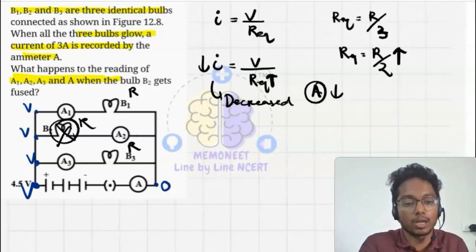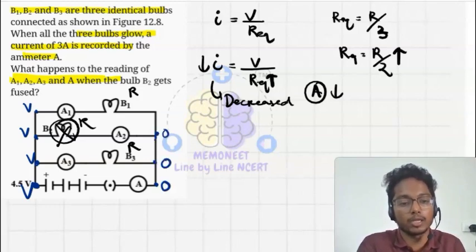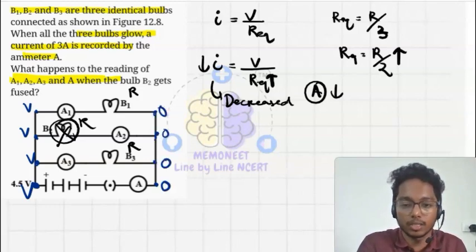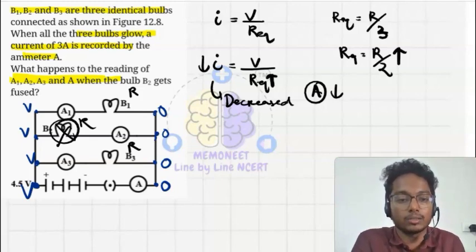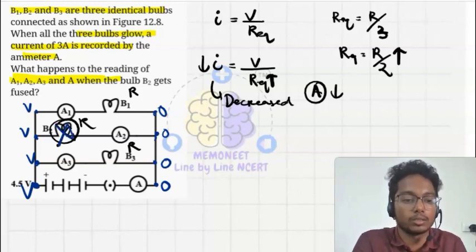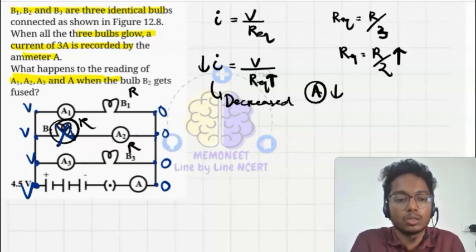If I am taking this as zero potential, this is 0 and this is also 0, for the same reason. All the bulbs have the same potential difference. So when the bulb B2 is fused, it will not affect the bulb B1. Why? Because the voltage drop is equal in both the cases.